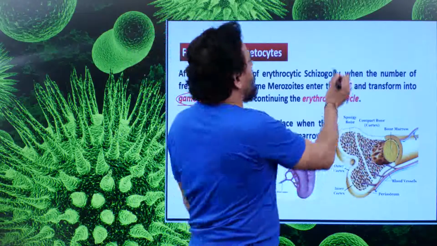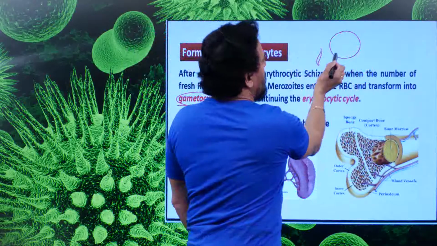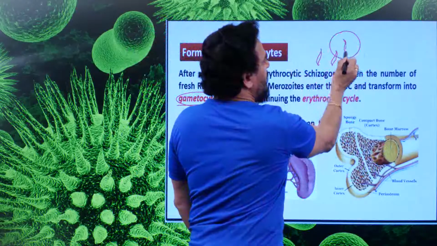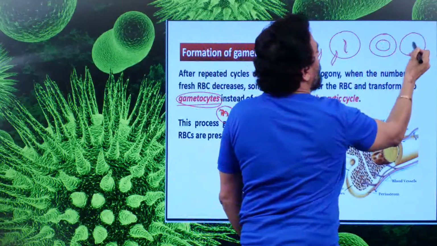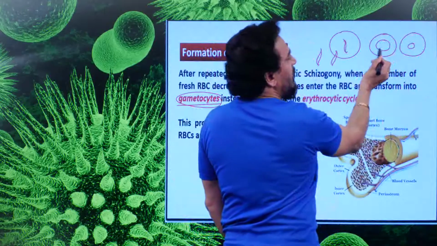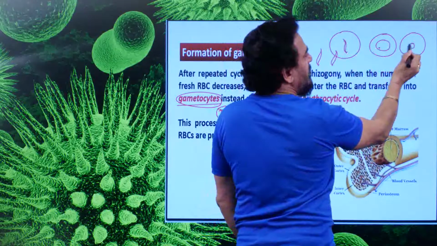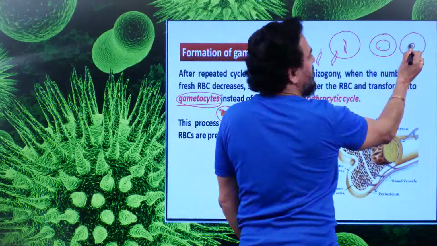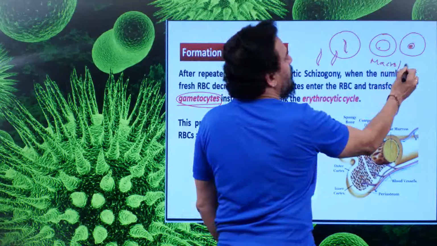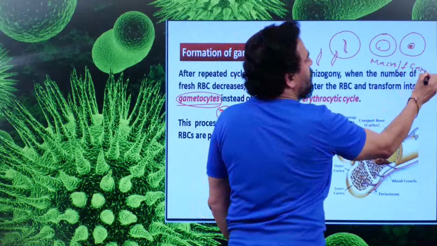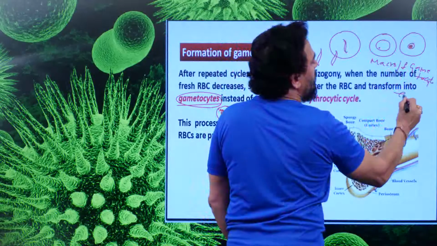So, for example, if you want to see, this is the RBC, this is the merozoite, it is trying to enter inside, it has entered inside, and after the entry it will get converted either like this or like this. The larger cell with a smaller nucleus in the peripheral region, versus the smaller cell with a larger nucleus present exactly in the center. We can call this macro or female gametocyte, or we can also call this a gamete, a female gamete.